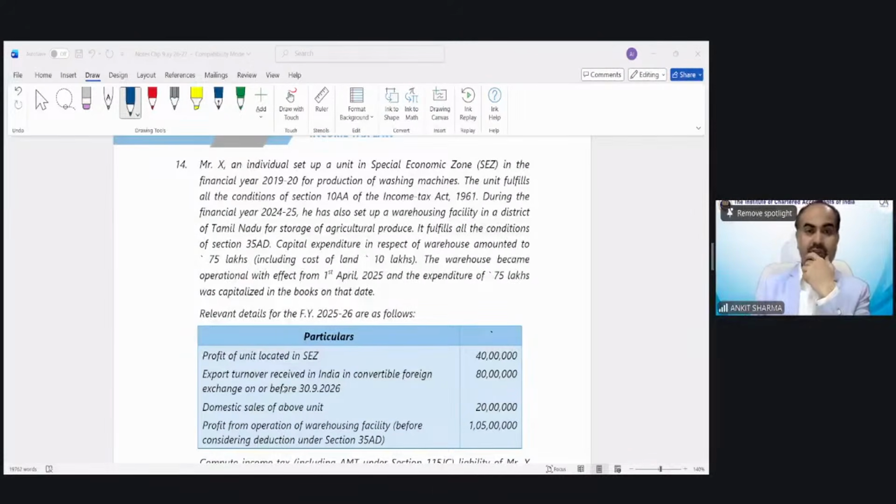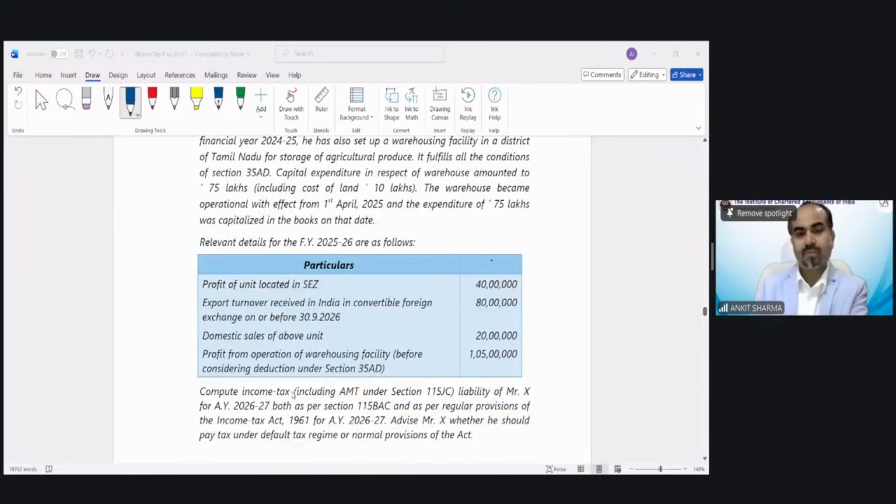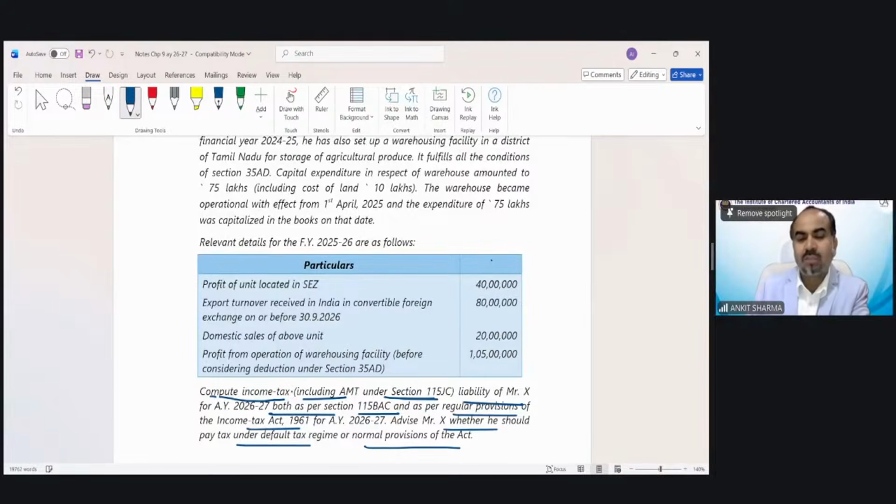The question says, first of all, the requirement of the question, and you can see in this question, they are specifically asking you. So I believe that if the examiner wants the calculation of AMT, they might specifically say in the question that you need to calculate AMT also. Compute income tax including AMT under section 115JC liability of Mr. X, both as per 115BAC, and as per regular provisions of the Act. Advise X whether he should pay tax under the default tax regime or as per the normal tax regime. Because the question specifically mentions it, we have to apply AMT provisions also.